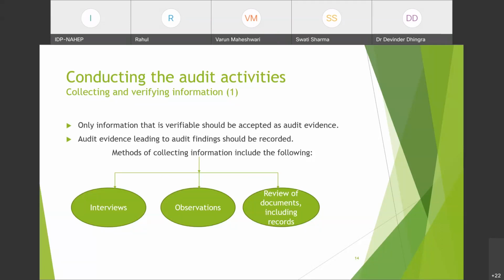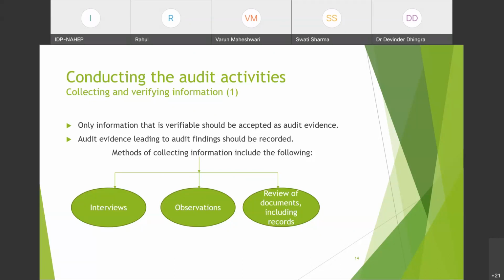Verification through observations. Whatever you are writing as audit evidence should be verifiable. Observation is also considered as a verifiable aspect if it is completely mentioned. Audit evidence leading to audit findings should be recorded. So for any audit finding you write, you have to record and mention what the audit evidence was against it.